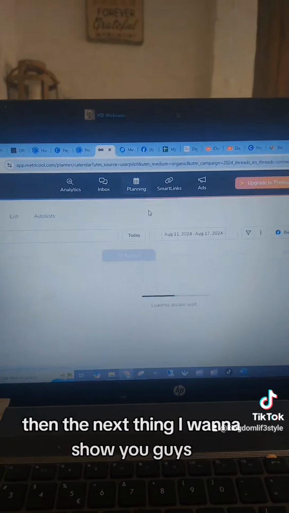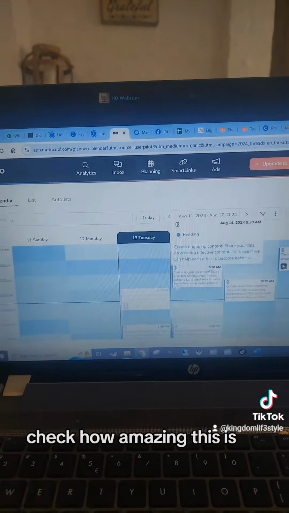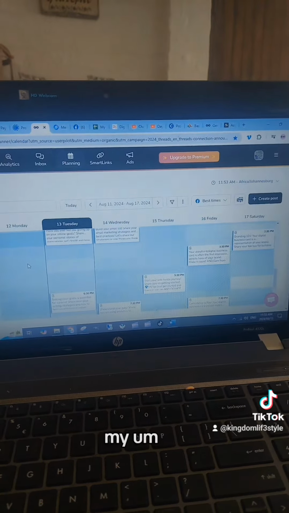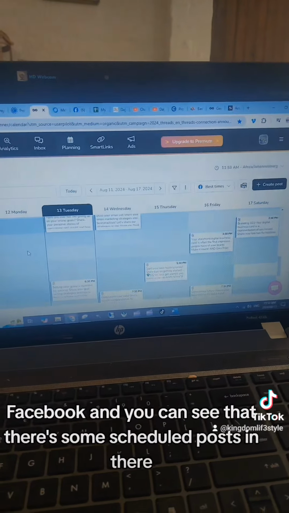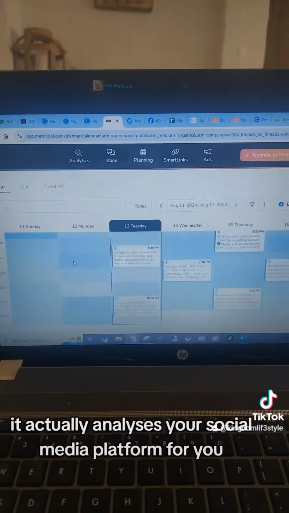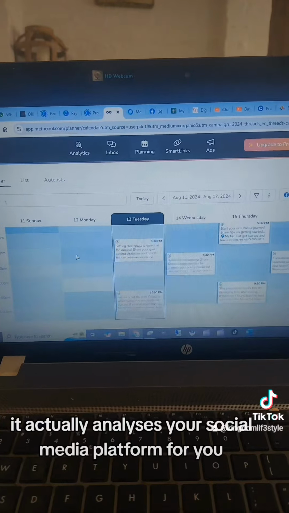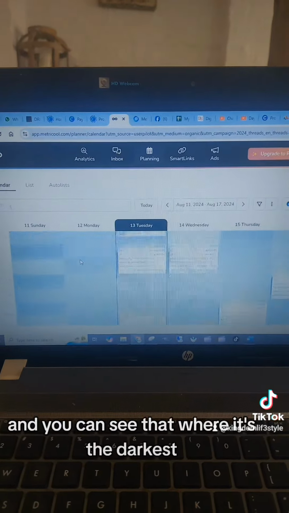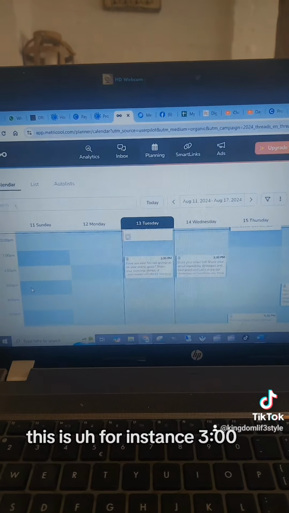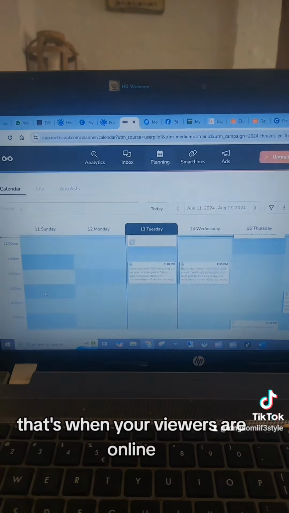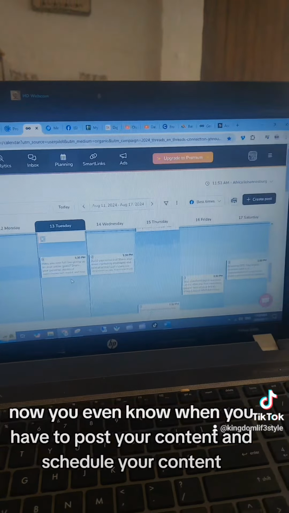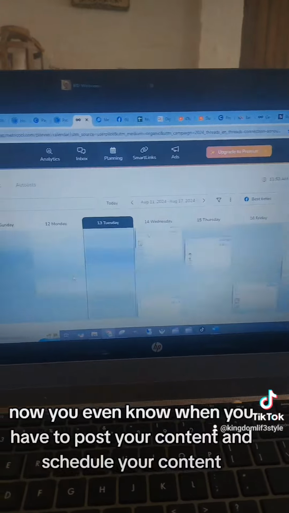Then the next thing that I want to show you guys, check how amazing this is. For instance, this is my Facebook. And you can see that there's some scheduled posts in there. But the best thing about this is it actually analyzes your social media platform for you. And you can see that where it's the darkest, this is, for instance, 3 o'clock. That's when your viewers are online. So now you even know when you have to post your content and schedule your content.